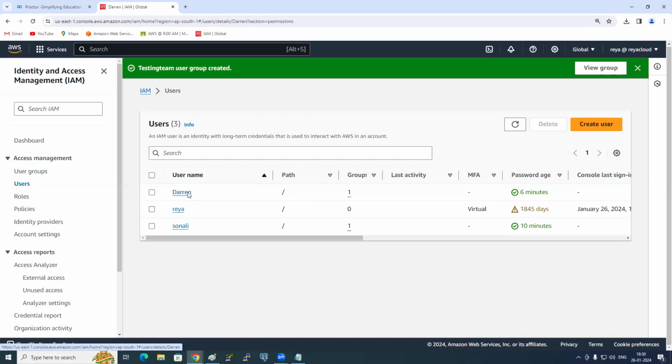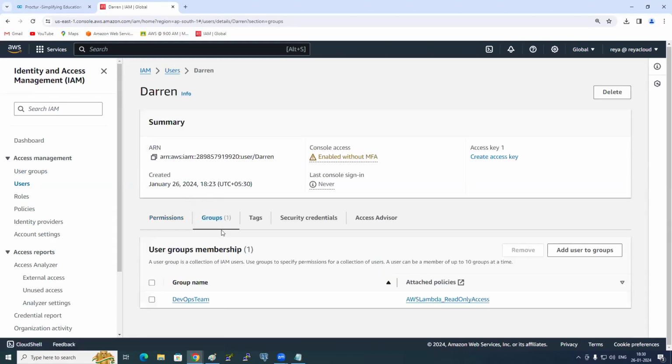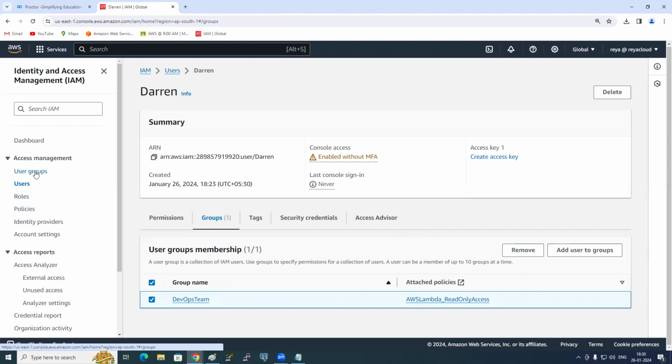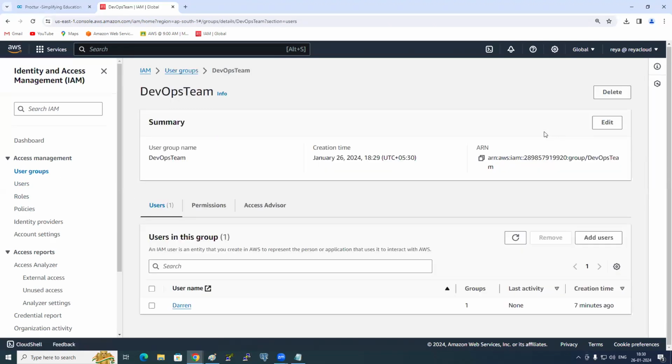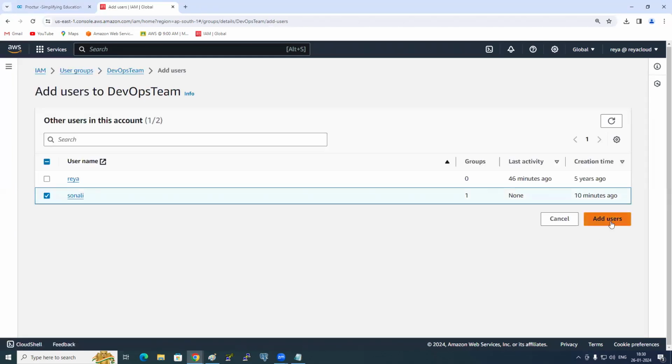Now let's go to users. Let's go to Darren. Go to groups. And Darren is in which group? DevOps team. Can I select him and remove him from the group anytime? Can I add users to the group? Can Sonali be in the DevOps group also? Can one user be in multiple groups? Possible. From here you can work with the groups, or directly from the groups page. Go inside the group. Here, can I add users also? Can I add Sonali here? Yes, Sonali, add users.